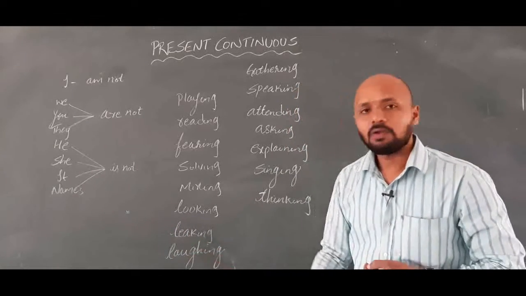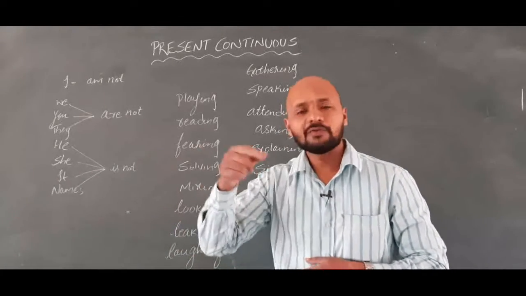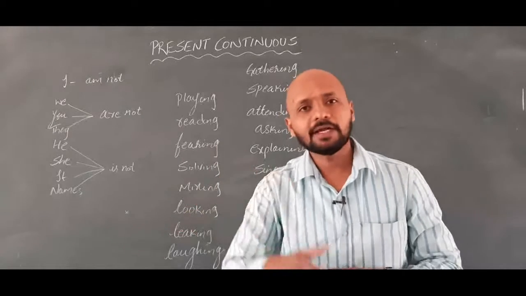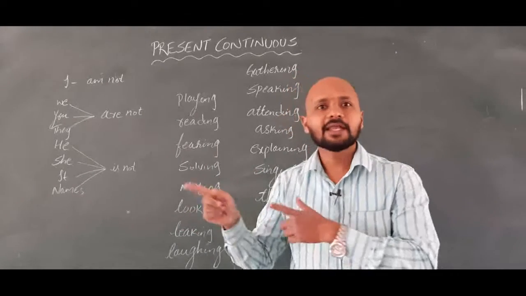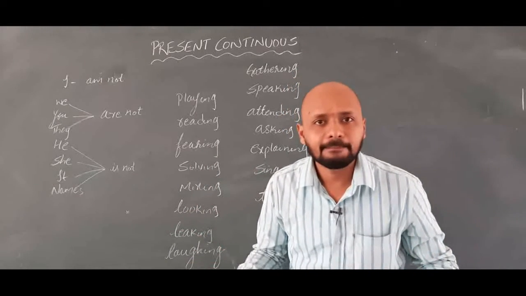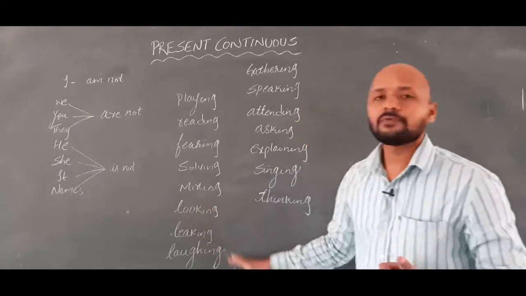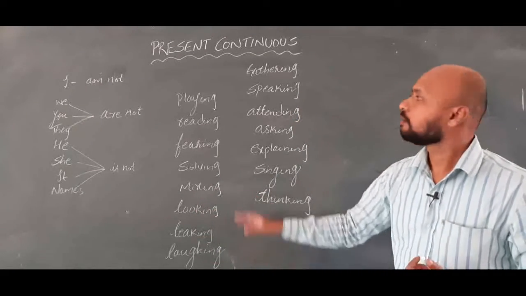Right? Next, laughing. He is laughing at you. He is not laughing at you. I am laughing at him. I am not laughing at him. Right? So these are the phrases or verbs where you can practice it.